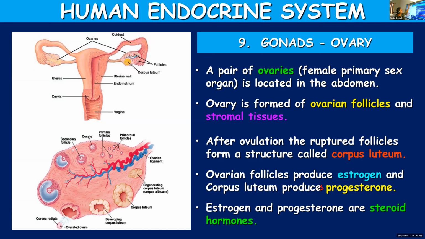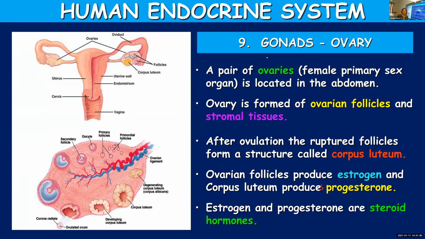So once again, I will repeat the points. We discussed ovaries. Ovaries are the primary sex organs. Two ovaries are present, and these are located in the abdominal region. Ovaries are made up of stromal tissues and ovarian follicles.